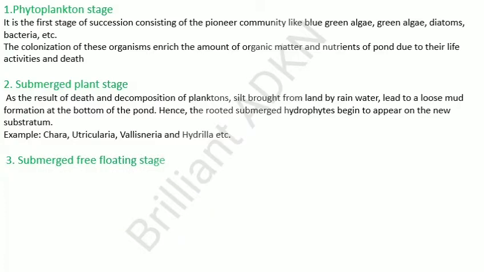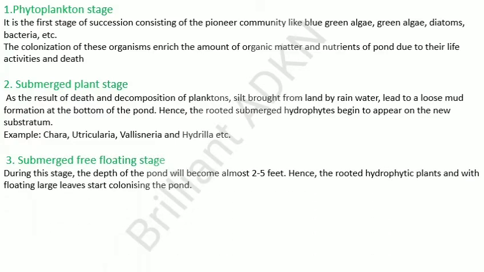Next, submerged free floating stage. During this stage, the depth of the pond will become at most 2 to 5 feet. Hence, the rooted hydrophytic plants with floating large leaves start colonizing the pond. Example: rooted floating plants like Nelumbo, Nymphaea and Trapa.